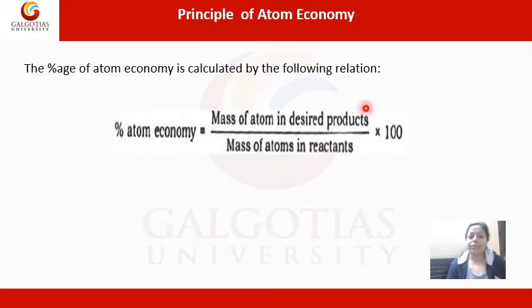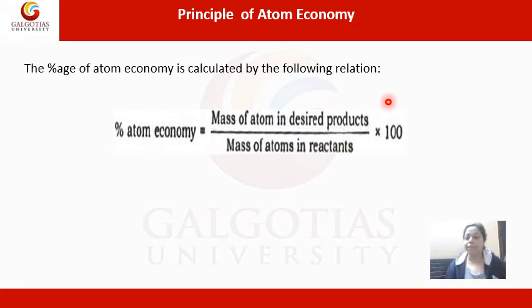But what is percentage atom economy? Percentage yield is the actual amount of product divided by the theoretical amount of product, multiplied by 100. Percentage atom economy is the mass of atoms in the desired product divided by the mass of atoms in the reactants, multiplied by 100. In a given reaction, suppose more than one product is being formed, but out of all the products we are interested in only one, the dominant product. So what is the mass of atoms in the desired product divided by the total mass of atoms in the reactants?